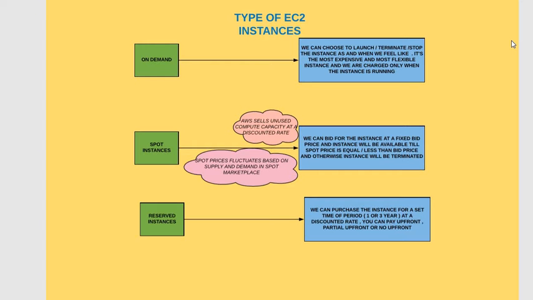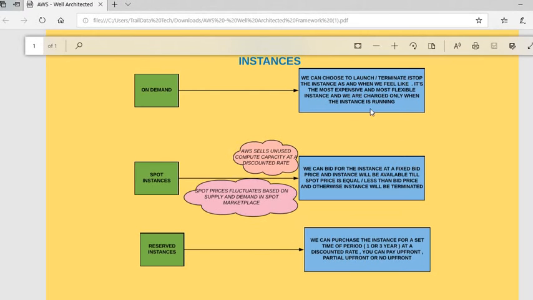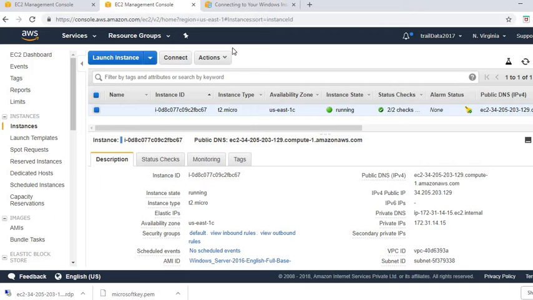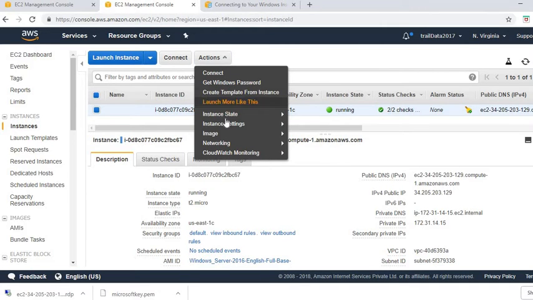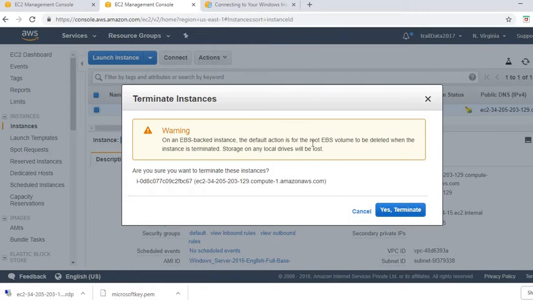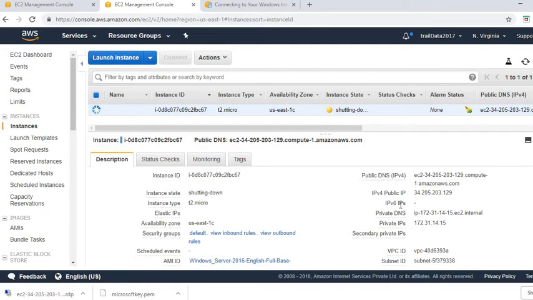So if I go back, I can terminate, let's say we are not using it. I'll simply say instance state, terminate. So yes, terminate. It is completely my discretion. Now, as you can see, it is shutting down, and in a few minutes the instance will be terminated.